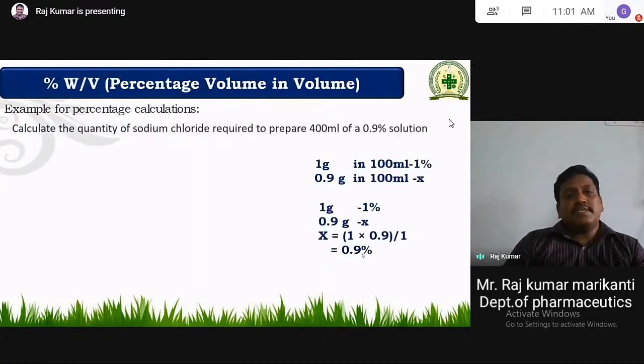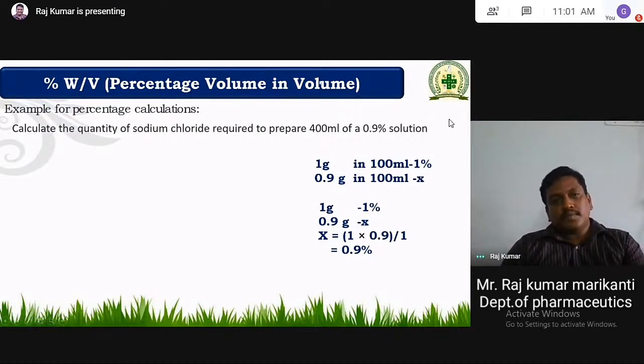The first one is percentage weight by volume. Sorry, weight by volume actually. So, an example for percentage calculations. Let us see. Calculate the quantity of sodium